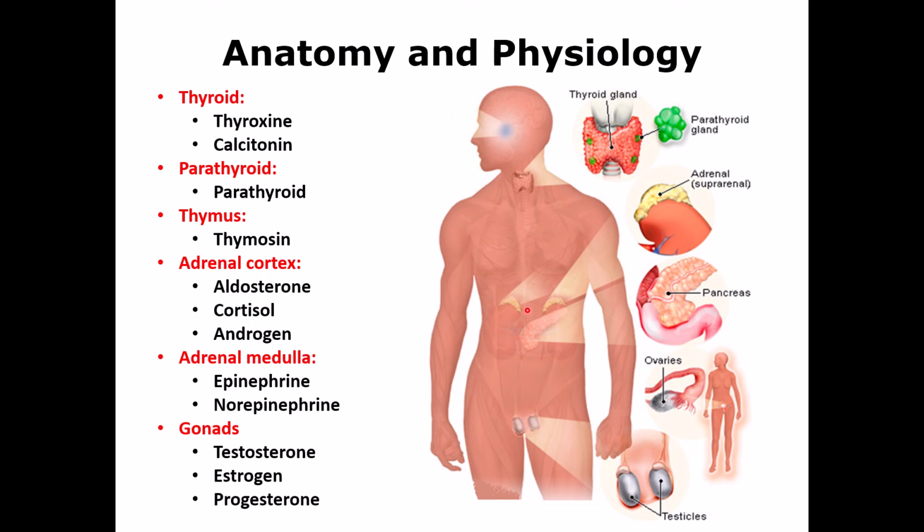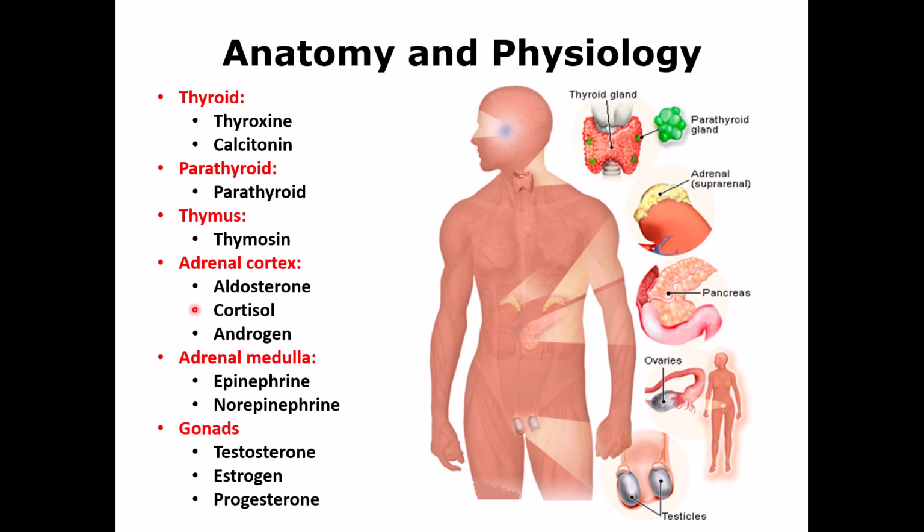Adrenal gland, these are the two adrenal glands or suprarenal glands. They are located on top of the kidneys, superior to the kidneys, in the back of the abdomen. It has two parts. One is the cortex, which is the superficial part. The other one is the medulla, which is the inner part. The cortex produces three different hormones. One is called aldosterone. So if the level of sodium and water in the body decrease, aldosterone is secreted to increase level of sodium and water, and in turn it will increase the blood volume and blood pressure.